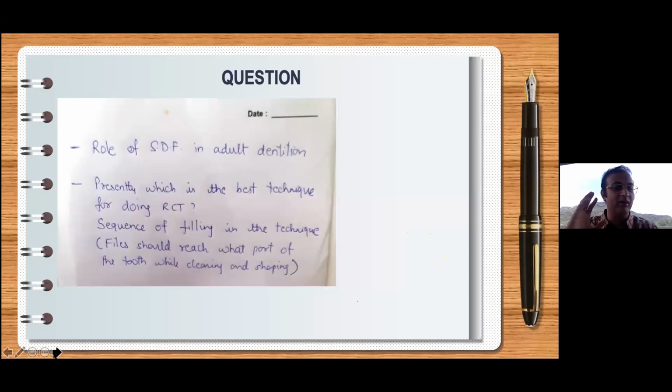Now, we push this beyond the apex. We just do not realize, but because the file is now occupying 80-90% of the space in the canal, which was otherwise 100% filled with pulpal tissue, this gets pushed beyond the apex. And if it gets pushed beyond the apex, what happens? The body does not recognize this tissue there because it serves no function there. It is pulpal tissue. It should be inside the tooth and not beyond the tooth.